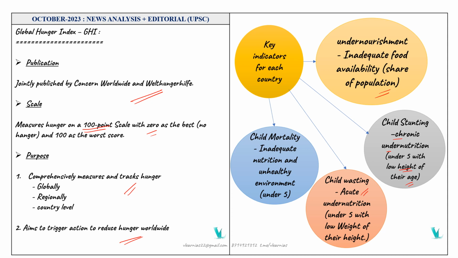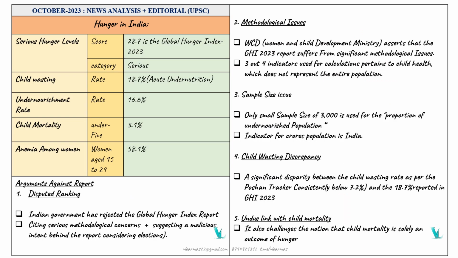So moving to the next part, hunger in India. We just have to look at the data. It shows a serious hunger level, that is, our rank is 111. The score is 28.7 in the Global Hunger Index 2023, and we are in the serious category.